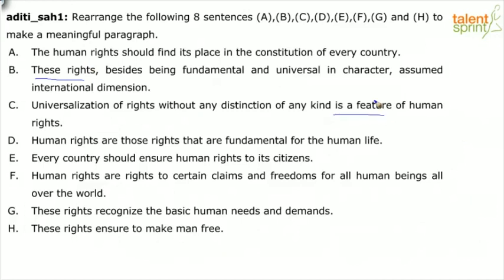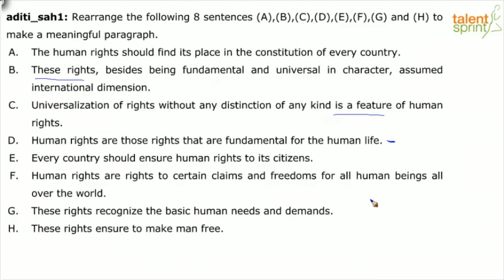Human rights are those rights that are fundamental for the human life. Seems like a topic sentence, right? Like a pretext. So, let's keep this in the parking lot. Every country should ensure human rights to its citizens. More of a reiteration or a culmination, closing sentence. Human rights are rights to certain claims and freedoms. So, this is explaining or expanding on what human rights are.